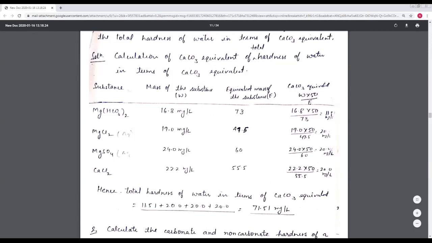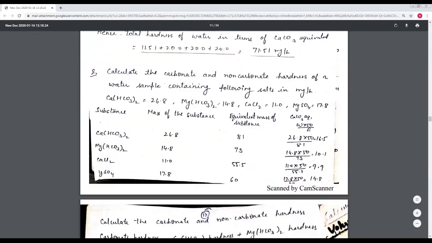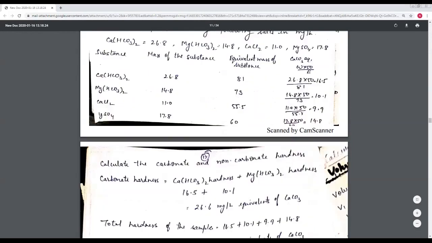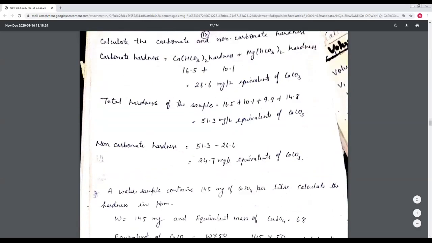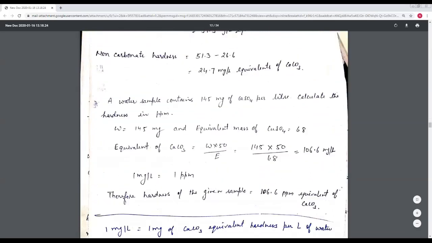So this one is the temporary hardness and these three are the permanent hardness. Here the question asked for the total hardness of water in terms of calcium carbonate equivalent, so we can add all types of hardness and find the result. Here is another example of this type of question, on temporary and permanent hardness.